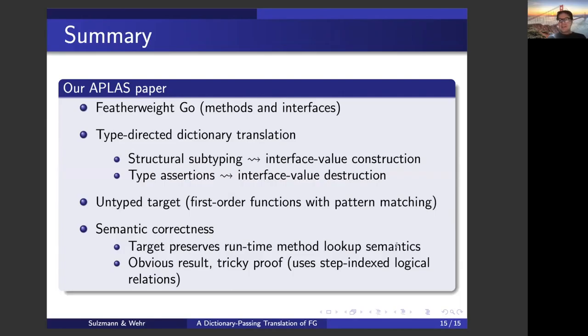The semantic correctness is an obvious result. It's kind of obvious if you look at it. Oh yeah, sure. The target is semantically equivalent to the source, but it's tricky to prove. So many things sometimes are obvious, but the proof is really hard. And in our proof, we are using step-indexed logical relations. All the details you find in the paper.